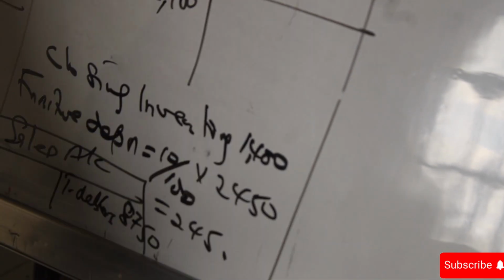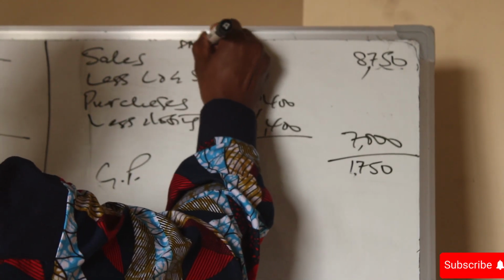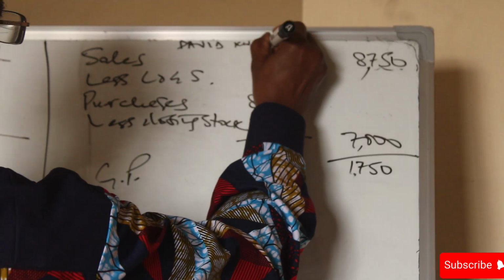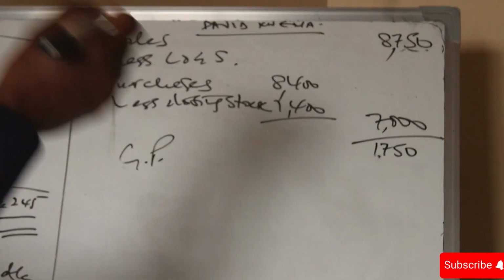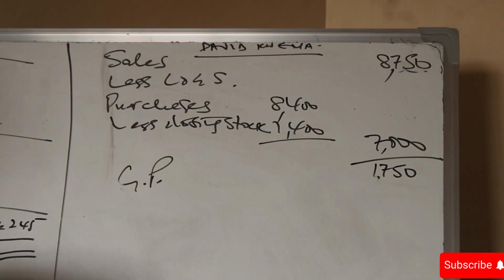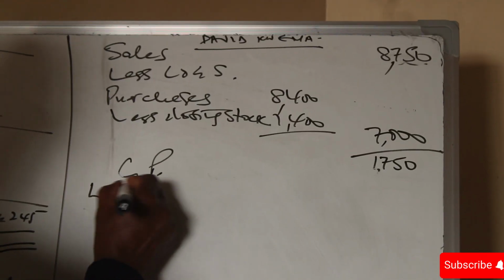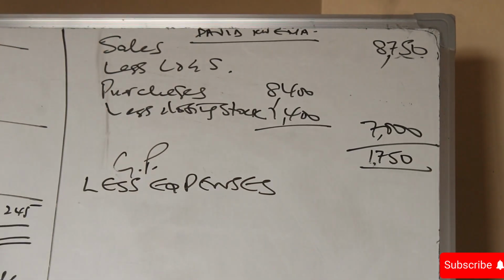So quickly, we now go back to our income statement. We know how to start by titling the income statement. We call it David Quire income statement, the first line income statement, the last line for the year ended 30th of June 2017. So here we say less expenses, and we go back to our workings.